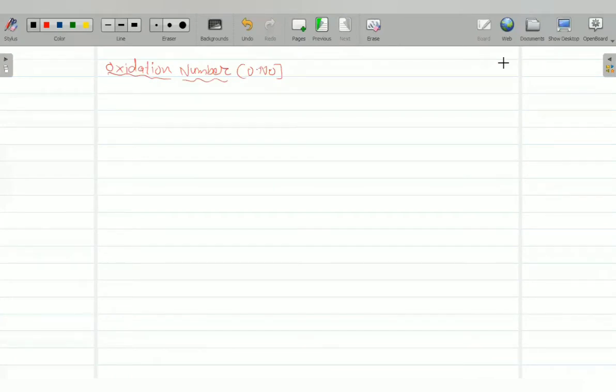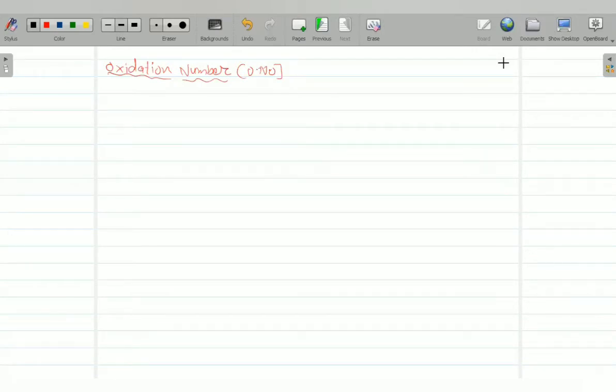Oxidation number is a very important concept in understanding oxidation and reduction. So first of all, we will understand what is oxidation number. In oxidation number, it is assumed that there is a complete transfer of electron from a less electronegative atom to a more electronegative atom.